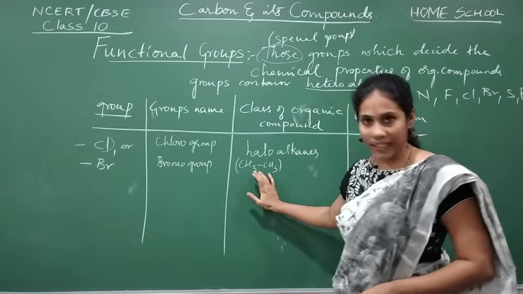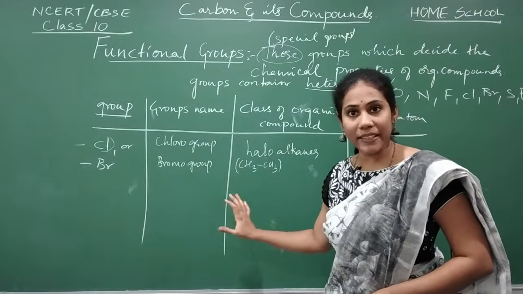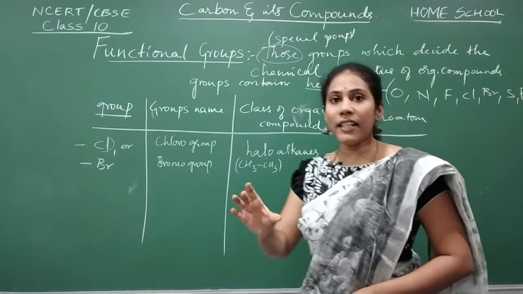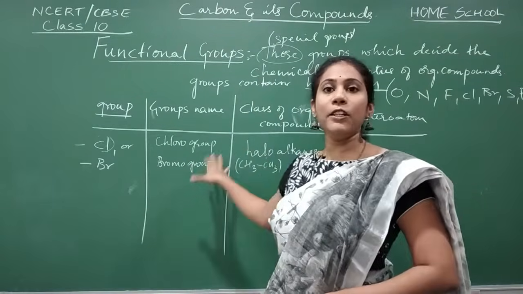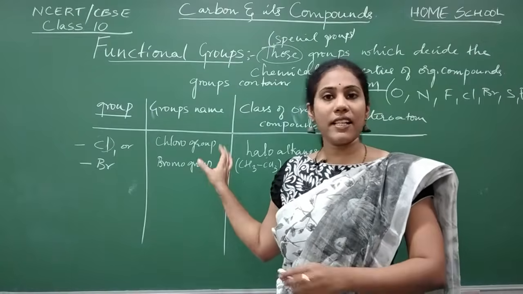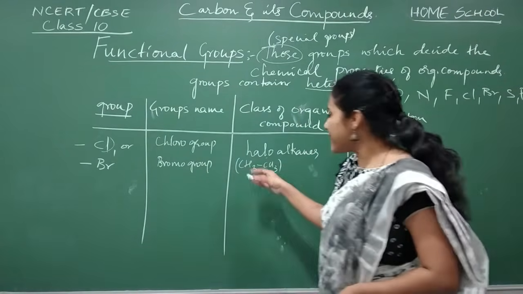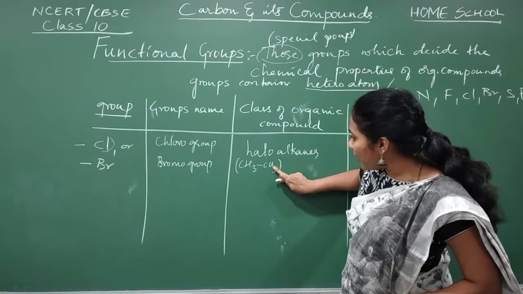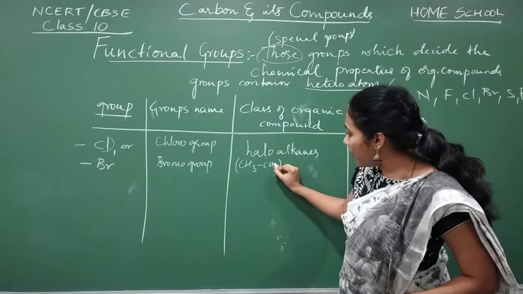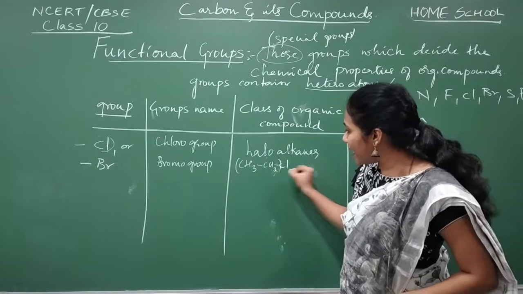So this is ethane, isn't it? You need not mug up anything here. If you have basic knowledge of naming, you can understand the structure as well as the name. So this is ethane, and if I replace one hydrogen, I will remove one hydrogen and in the place of hydrogen I will add Cl.